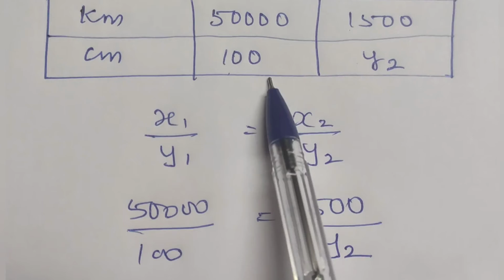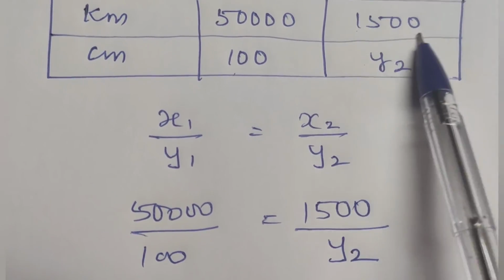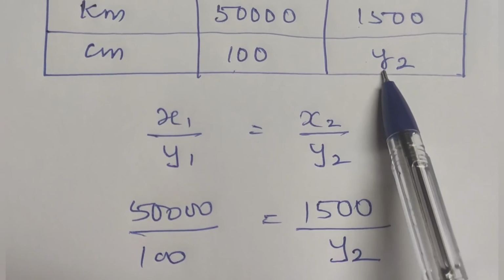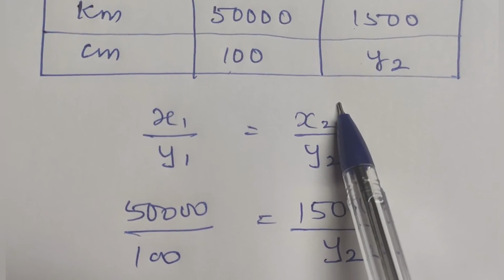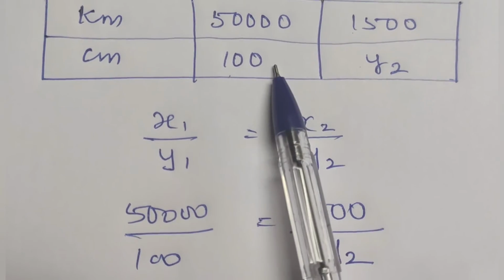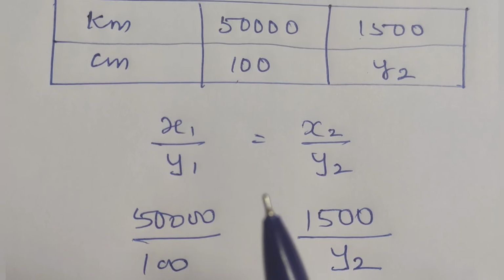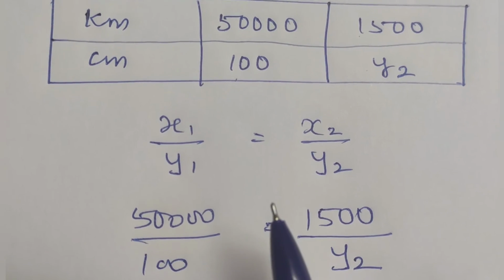So both quantities increase. Suppose the original distance decreases, the distance in the atlas will also decrease. So when both quantities decrease or both increase, this condition is called direct variation.